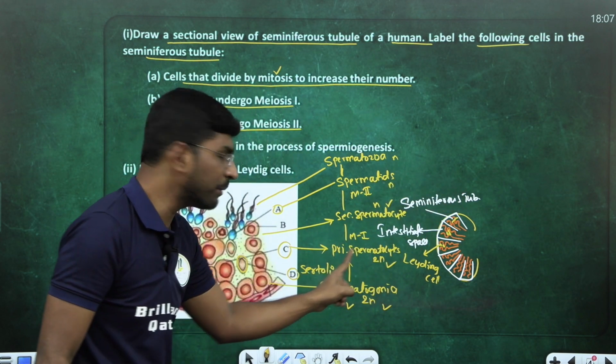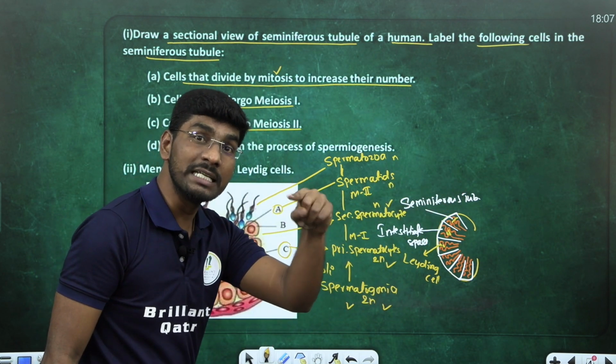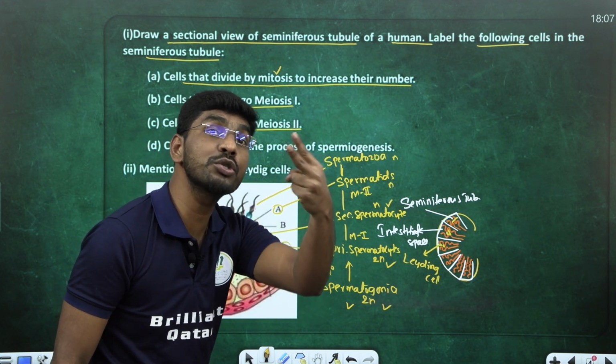First one is called what? Primary spermatocyte is what? Meiosis 1. Secondary spermatocyte is what? Meiosis 2.